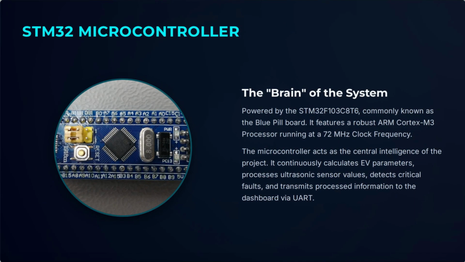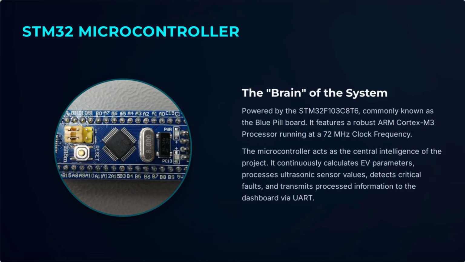The controller used in this project is the STM32 F103C8T6, commonly called the Blue Pill board. It is based on an ARM Cortex M3 processor running at 72 MHz. It provides peripherals such as GPIO, UART, ADC, timers, PWM, and interrupts, making it suitable for embedded applications.